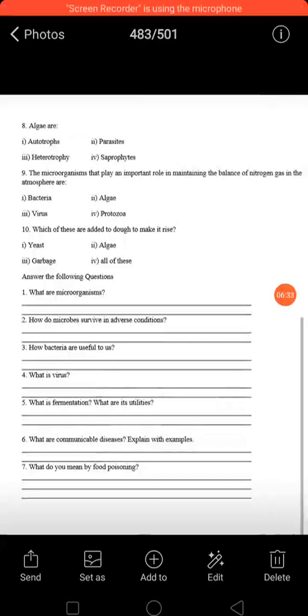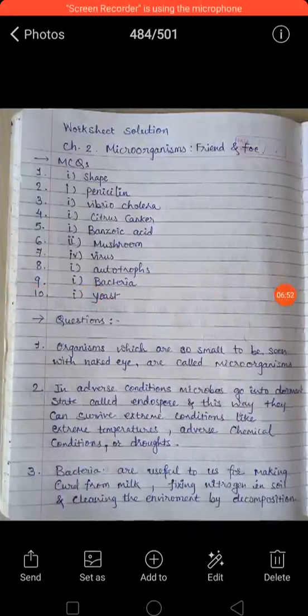Second question is, how do microbes survive in adverse condition? Means microbes, they are so small. So if condition is adverse, if temperature is too high, if more rainfall is there, if climate is too hot or too cold, then how do these microbes survive? So for that answer is, in adverse conditions, microbes go into dormant state called endospore, and this way they can survive in extreme conditions like extreme temperatures, adverse chemical conditions, or droughts.